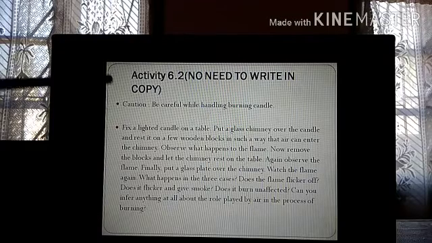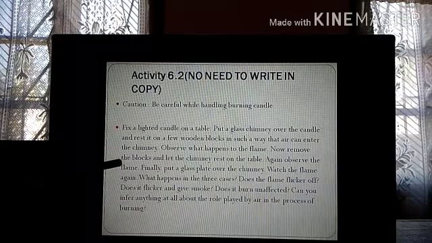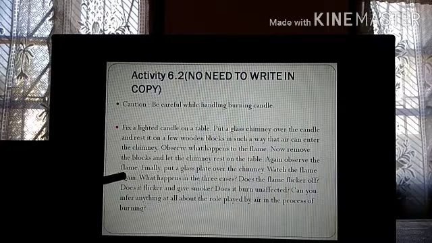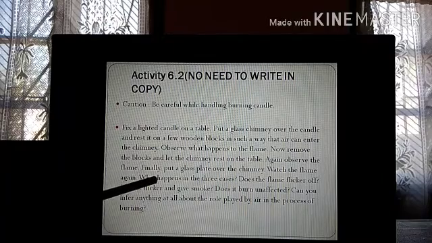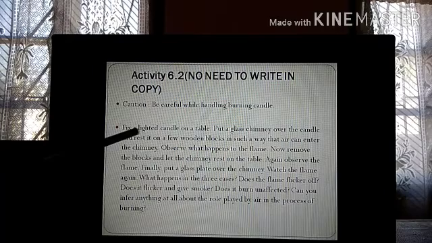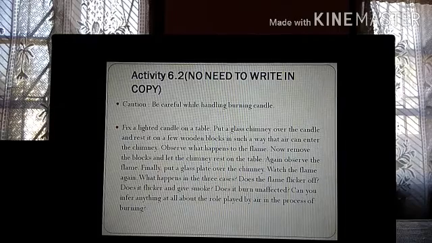Observe the flame. Then finally put a glass plate over the chimney. Watch the flame again. What happens in all the three cases? So first you see how air can enter the chimney. Observe what happens to the flame. In the first case you need to observe what happens to the flame.